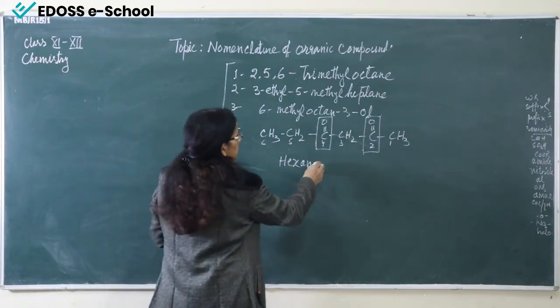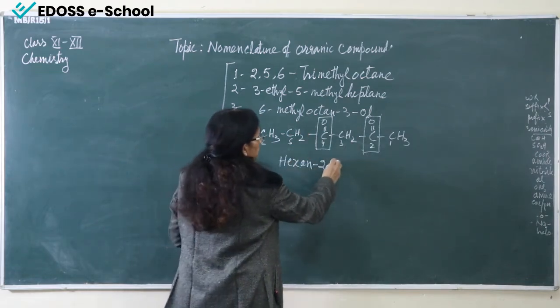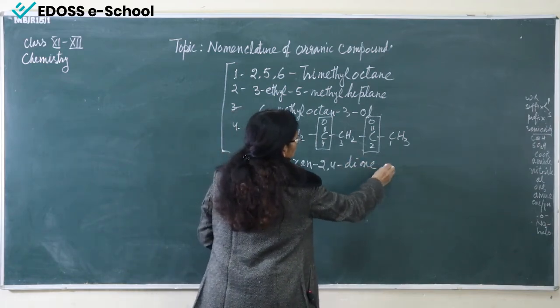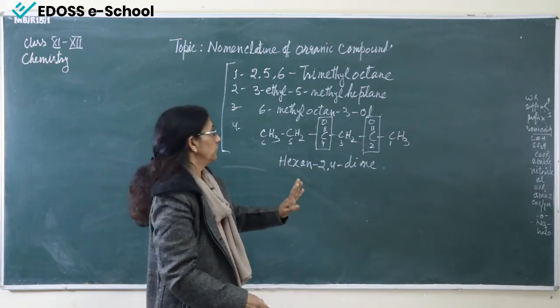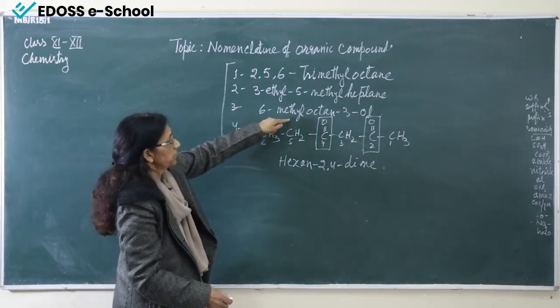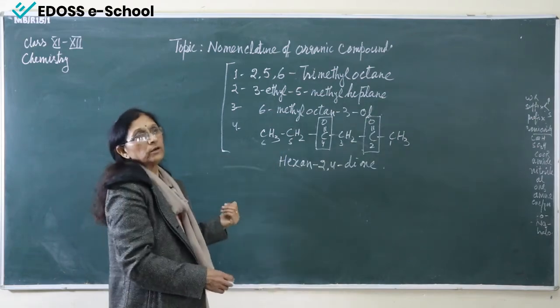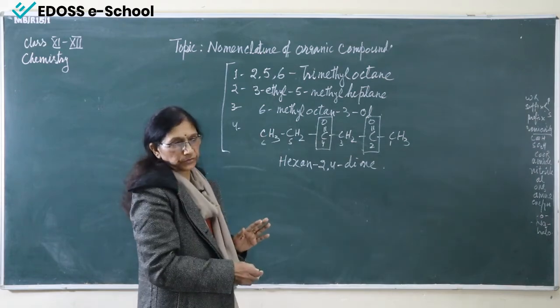At 2 and 4, this is dione. So hexane-2,4-dione. If any prefixes are present, then before writing this word root you have to mention the names of the prefixes.